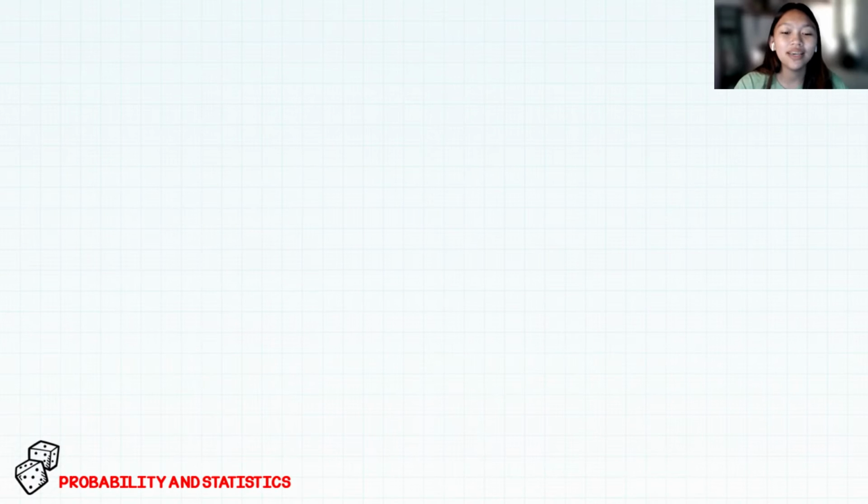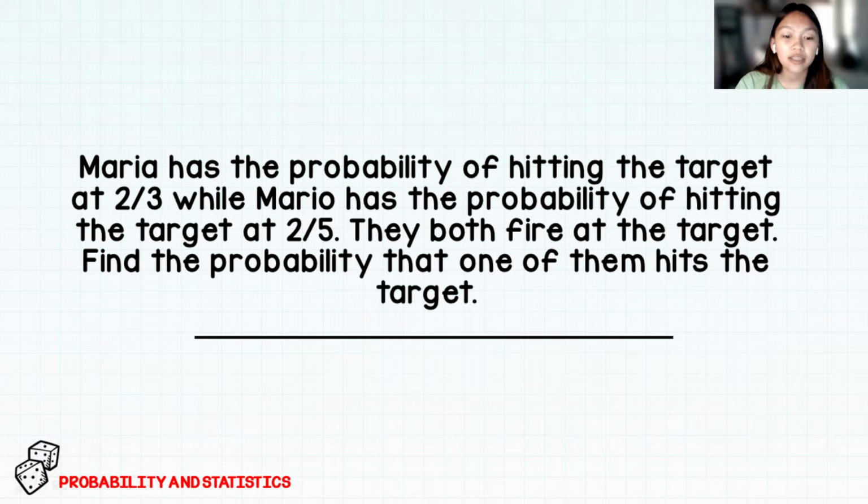I'm back to discuss another word problem about probability and statistics. Let us start with the first question, which states that Maria has a probability of hitting the target at 2/3, while Mario has a probability of hitting the target at 2/5. They both fire at the target, and we are to find the probability that one of them hits the target.